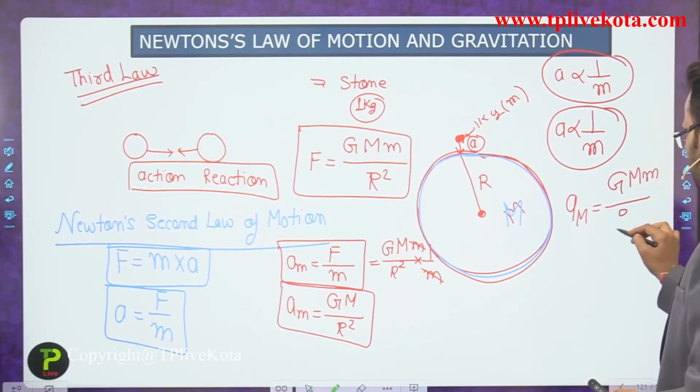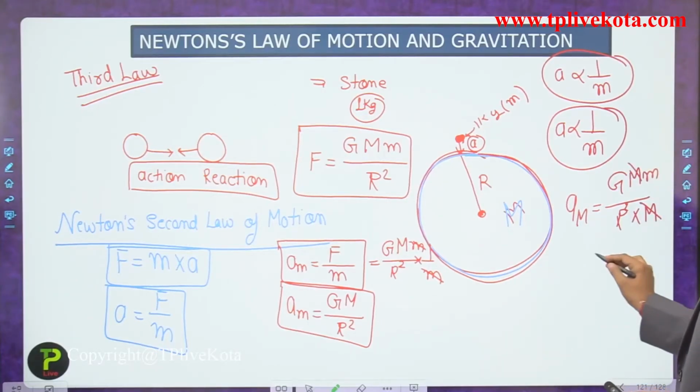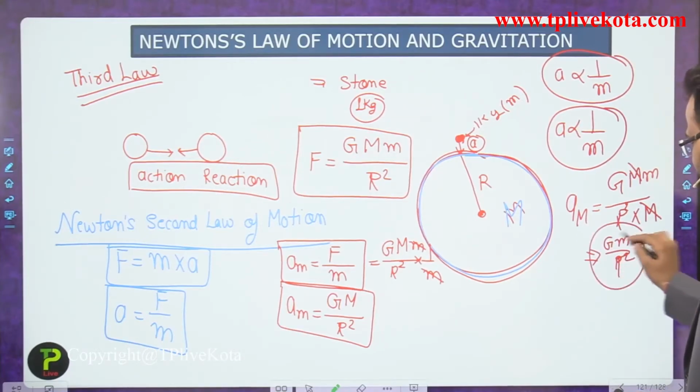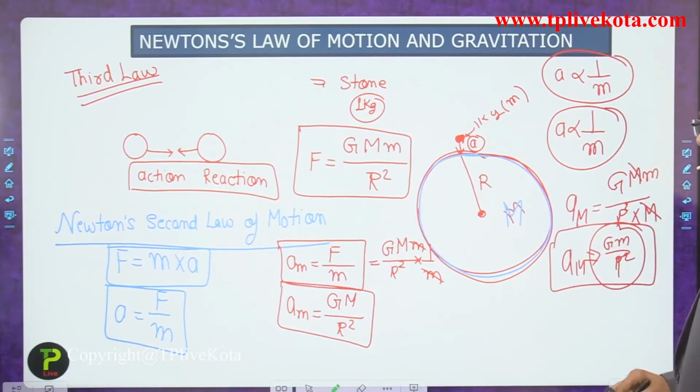If you want to calculate the acceleration of the earth, then G capital M small m upon r square, divided by capital M. So M and M cancel out. Which amount is coming? G small m upon r square. So that is a very small acceleration, a very minimum amount of acceleration is coming.